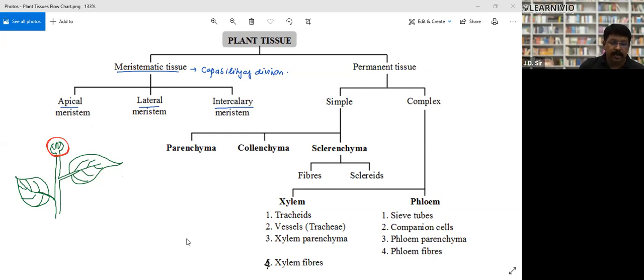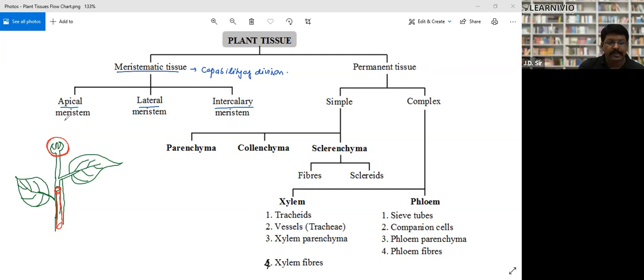Actually, the lateral meristems are found in the form of a cylindrical part, right? Suppose this is it. This is a cylindrical structure of tissue. This is called the lateral meristem. It is responsible for increasing the girth. I'm telling you this just for the sake of classification. We will go deeper into it.